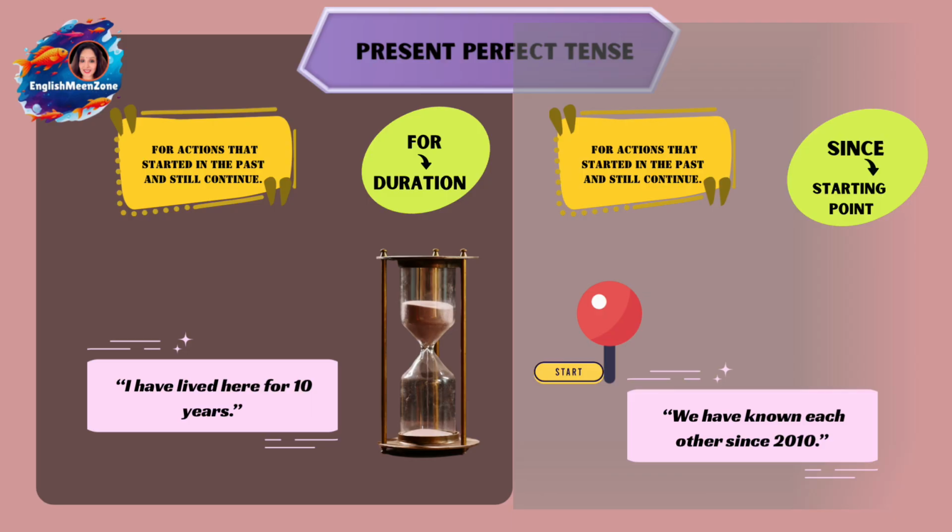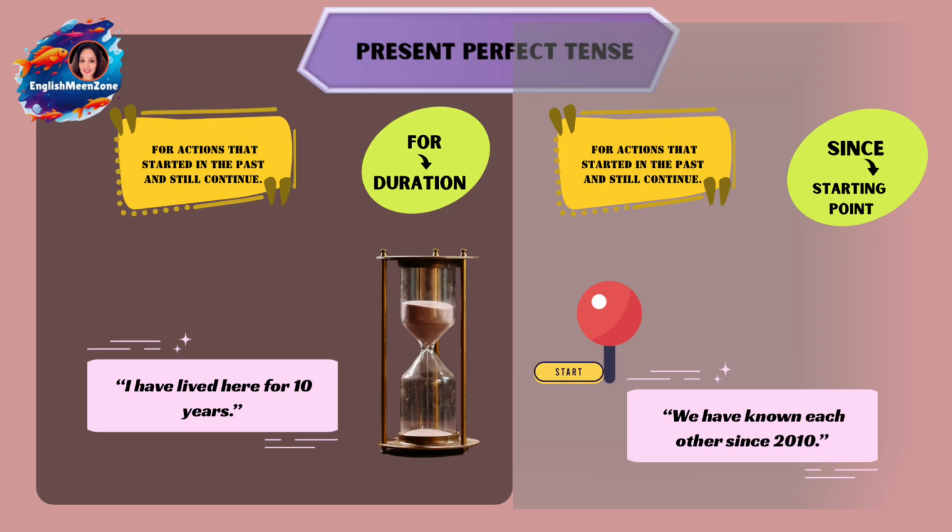For example, she's just left. You still feel that, okay, she was here till a while ago and then she has left. You feel that result. I've already eaten. Your tummy is still full. You just ate, a while ago. So you still feel that you're full. So I've just eaten. Then this is another rule that, just, already and yet.